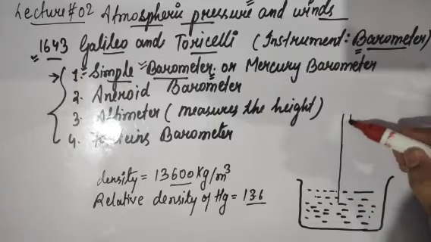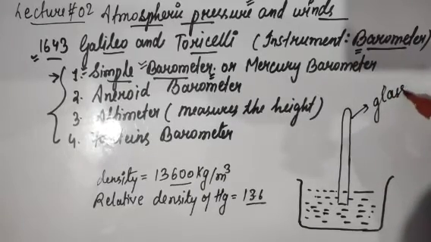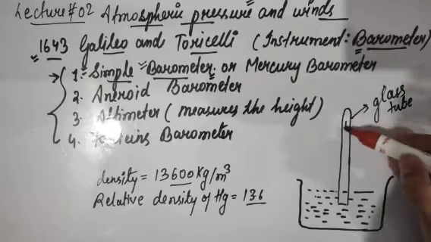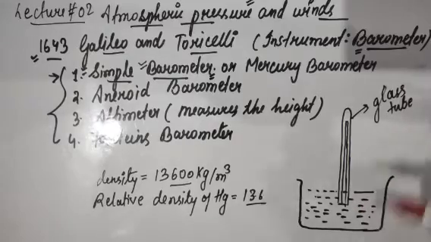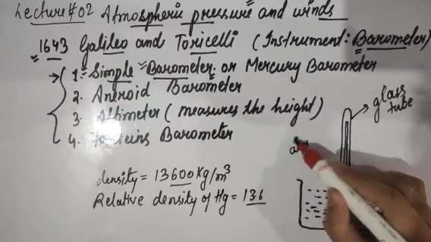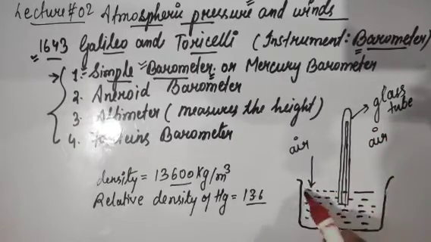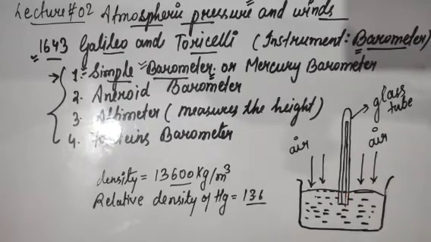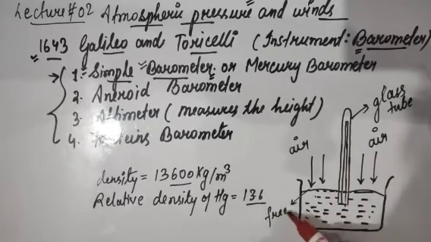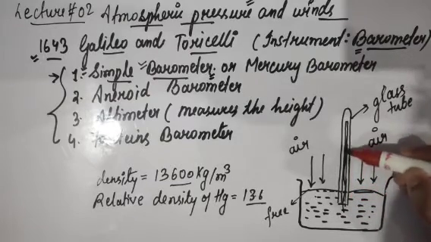Okay, so since the density of the fluid is high, we have put this fluid inside a container, and now we'll take a glass tube. Okay, so this is a glass tube, and there is a capillary in this glass tube. Now we know that in the outside region we have air, here also we have air. This air is going to apply a pressure on the free surface, right? So when this air applies pressure on this free surface, the liquid, the mercury, will start rising in this capillary tube.